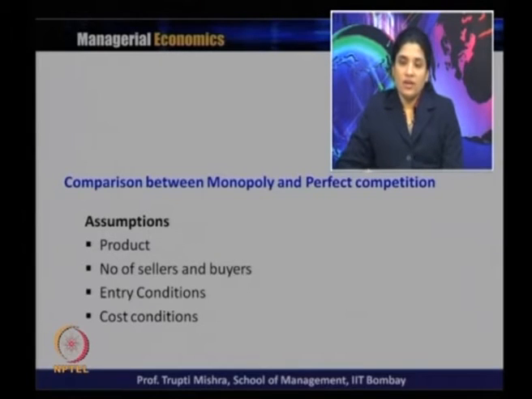Similarly, for the number of sellers and buyers, in the case of monopoly the number of sellers is 1 and there are a large number of buyers, but in the perfect competitive market structure there are a large number of sellers and buyers.